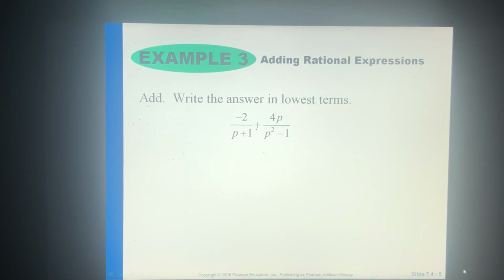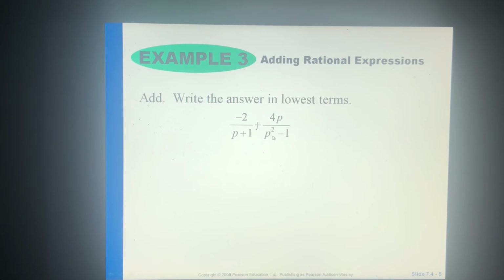So now we're going to write the answer in lowest terms. So please go ahead and write this problem down. Okay, when you write this problem down, you notice, okay, here's the deal. We're dealing with more complex problems than the ones we just did. Whenever you've got something on the denominators, or numerators for that matter, factor as much as possible first. So factor the denominator first.